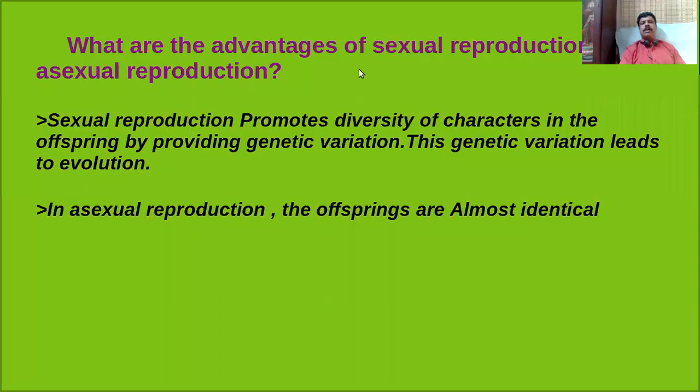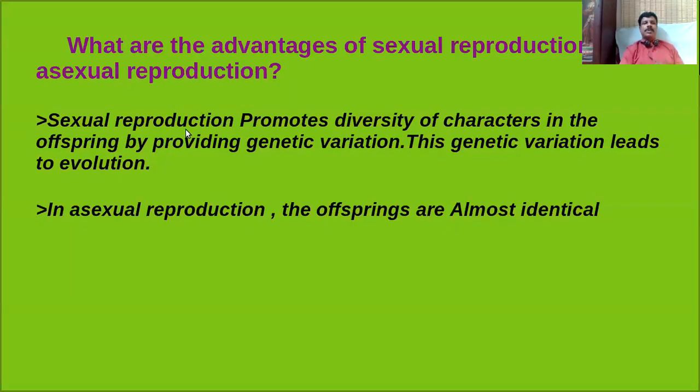Is it clear? Another important question we are going to discuss: what are the advantages of sexual reproduction over asexual reproduction? Okay, the first one you are very familiar with. Sexual reproduction promotes the diversity of characters in the offspring by providing genetic variation. You can see that in case of sexual reproduction, there is a fusion of two different gametes from a male parent and a female parent. That means the characters may be changed. But in case of asexual reproduction, we said the offsprings are almost identical. Such morphologically and genetically similar individuals are called clones.